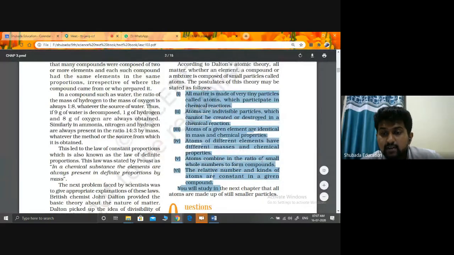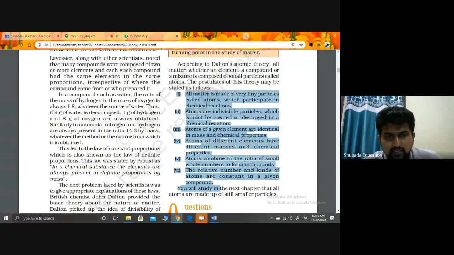Next, atoms of different elements have different mass and chemical properties. The atoms combine in the ratio of small whole numbers to form compounds. See, one example is like this: 1 gram of hydrogen combines with 8 grams of oxygen. And see ammonia, NH3.